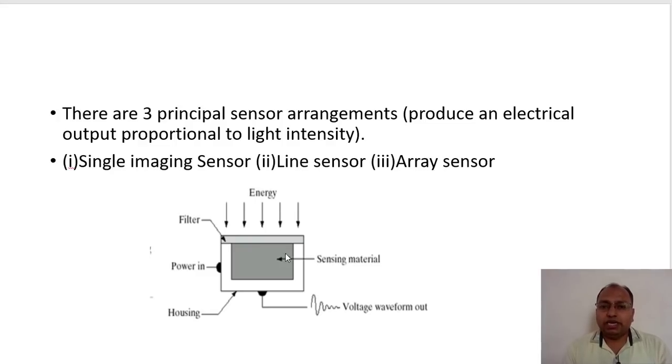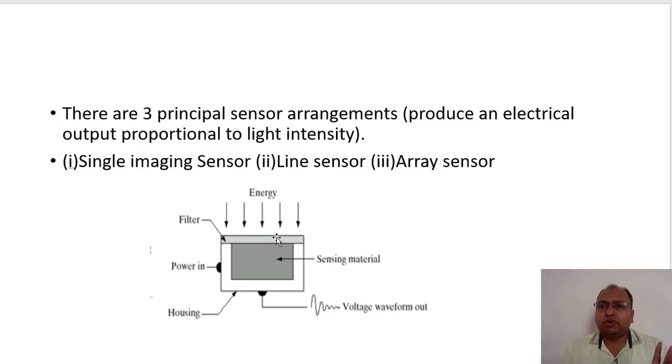Here the sensing material is made up of a light sensitive material which can sense the light or changes in the light. And we need to apply a supply voltage, as this is a semiconductor device, so that it will work and convert the physical quantity into electrical form. Again we need some housing for that.